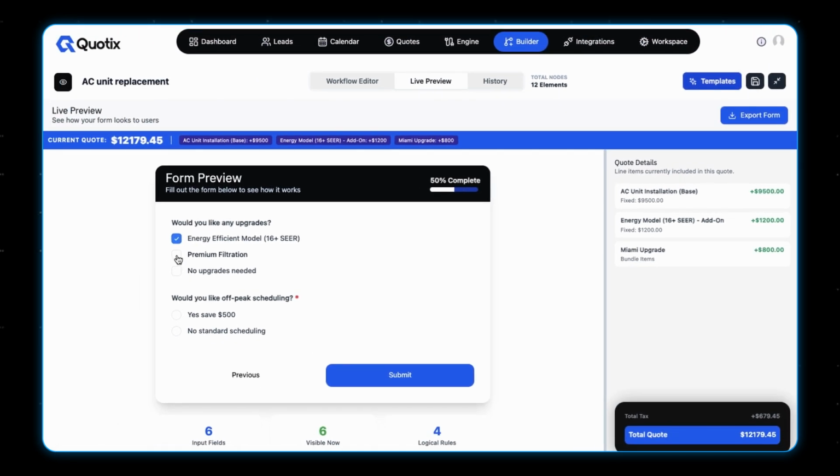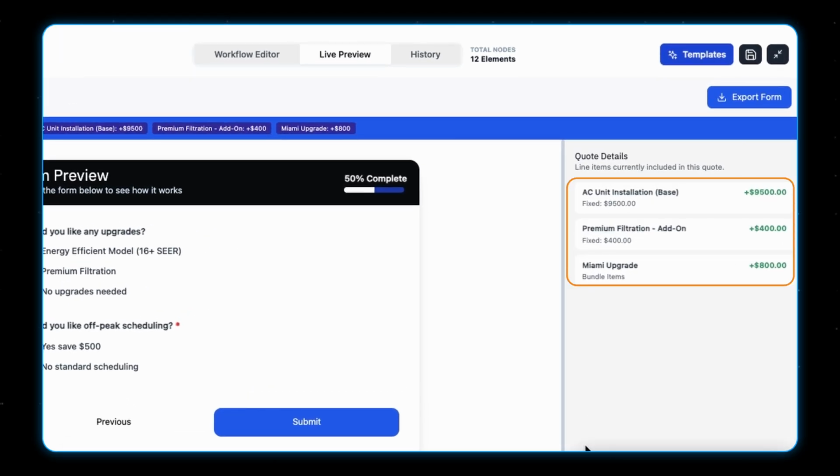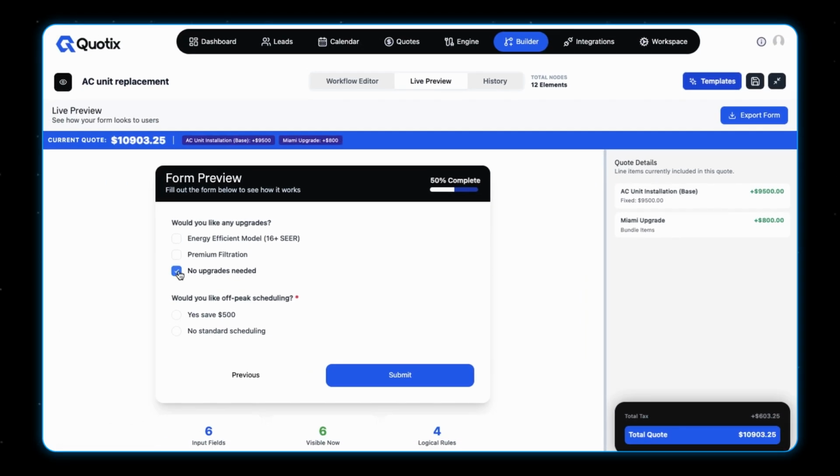So let me have another option to show how the tax changes and how the quote details get updated. Now we have the premium filtrations, and we can see the tax went lower than before because the price we added was 400, different than the one we had before, which is, I think, yes, 1,200. And let's say no upgrade, we went back to the original tax price only on the base service.